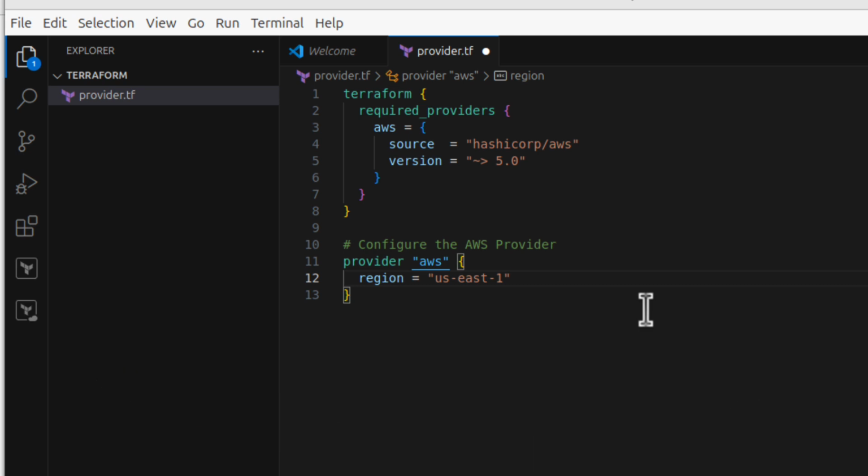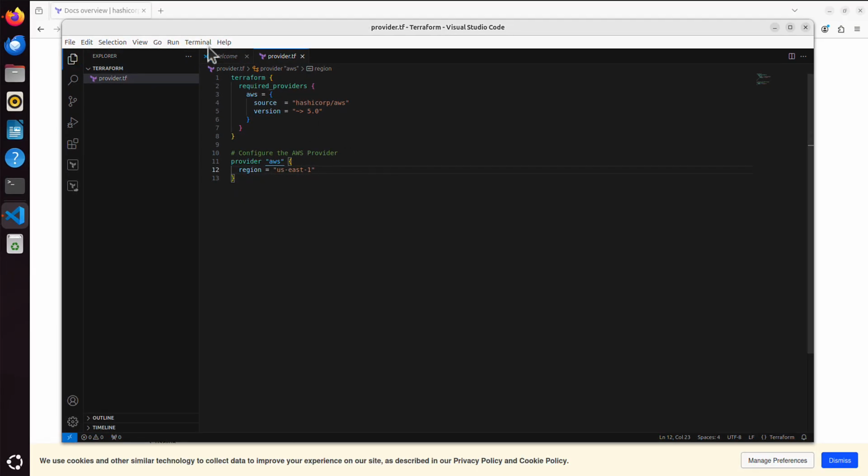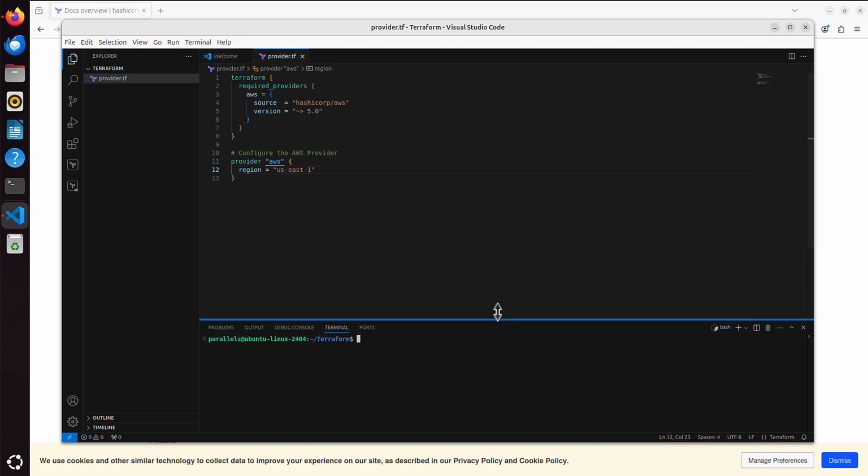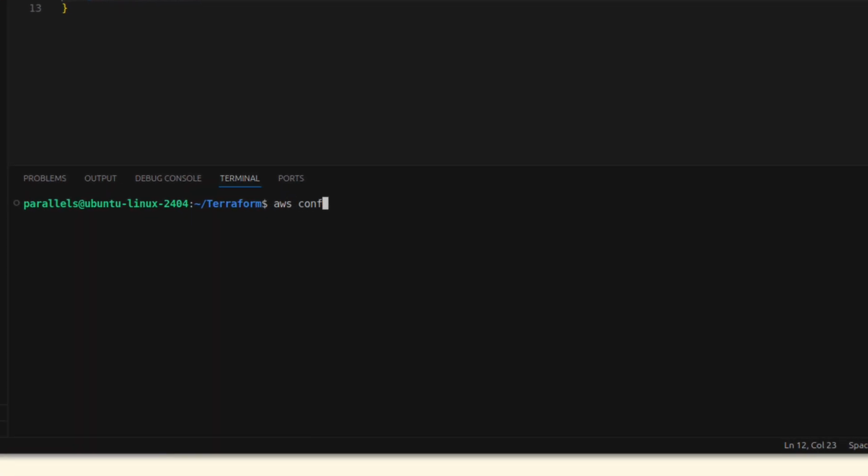So Command S to save this. And I will click that terminal. I will say new terminal. It will open here. And now, if I type AWS configure, this is something we already did in the past. We configured the access key. We configured the secret key, which is kind of like user and password. That is what Terraform will use to be able to access the AWS cloud.